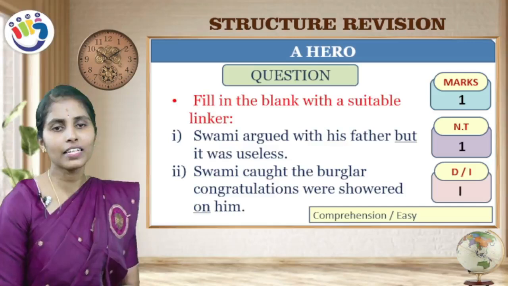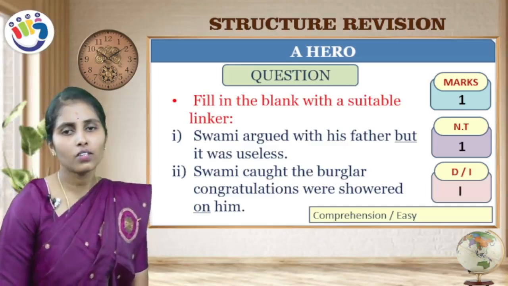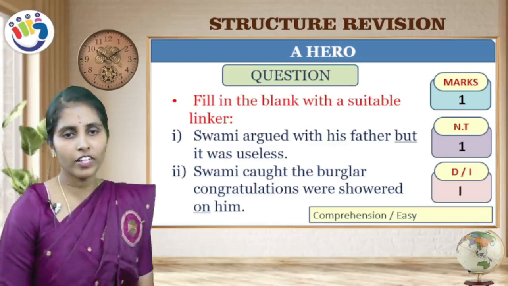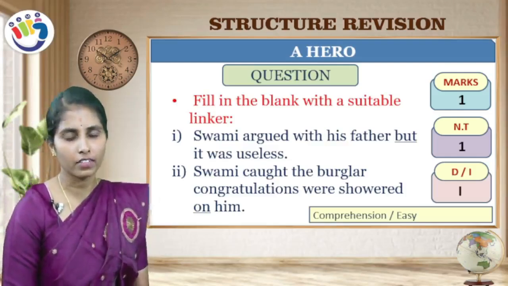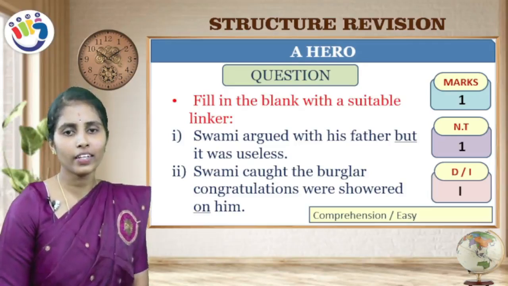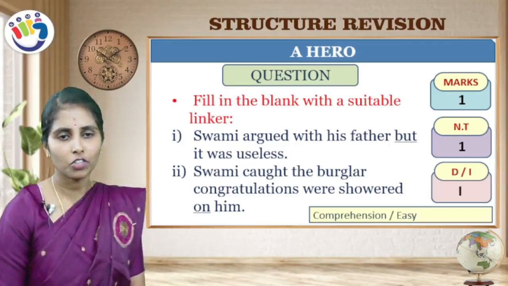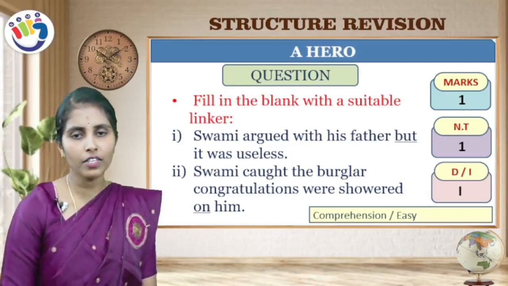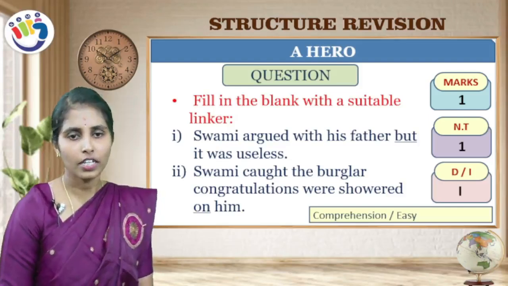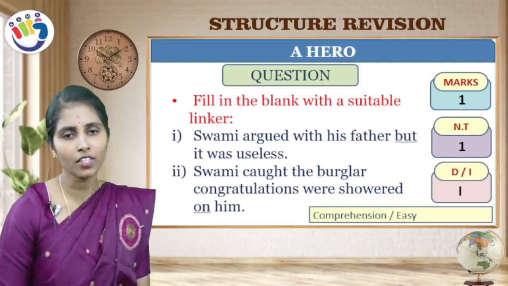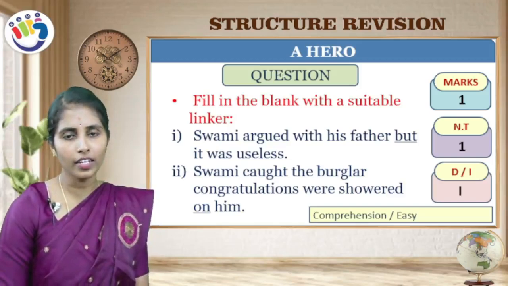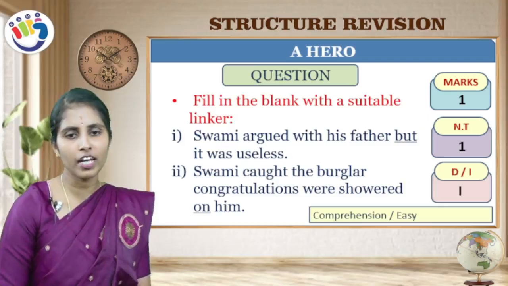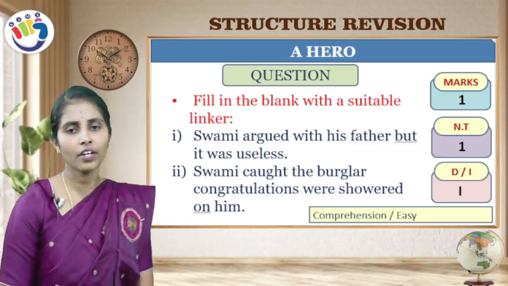Next, fill in the blanks with a suitable linker. Here you should use the linker, that means conjunctions. "Swami argued with his father. Dash, it was useless." But it was useless. Here the proper linker is but. "Swami caught the burglar. Congratulations were showered dash him." On him.